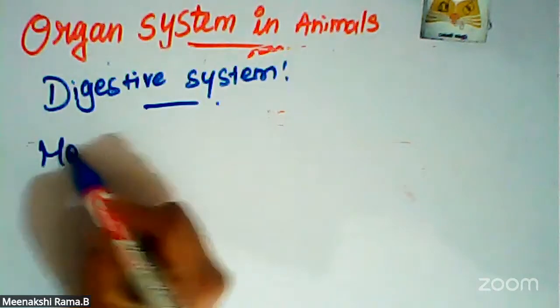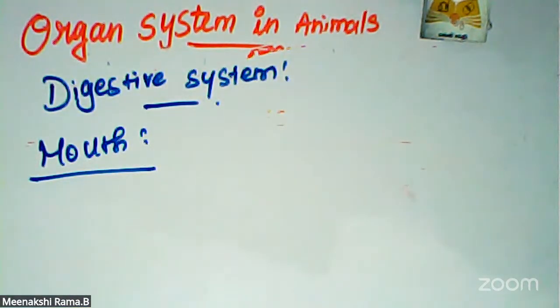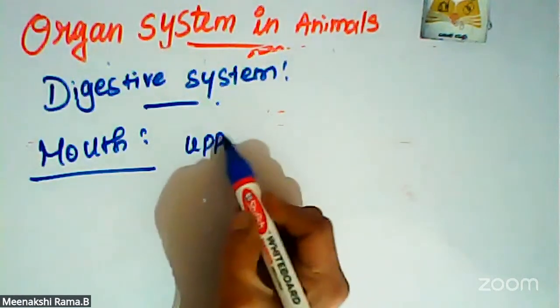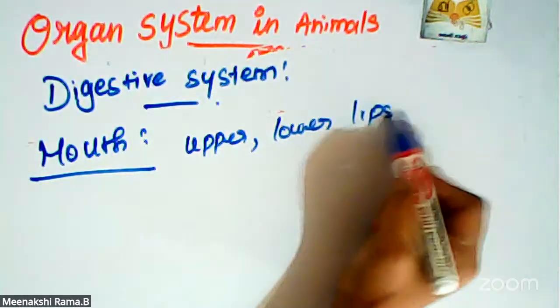It is bound by two soft movable lips, upper and lower.